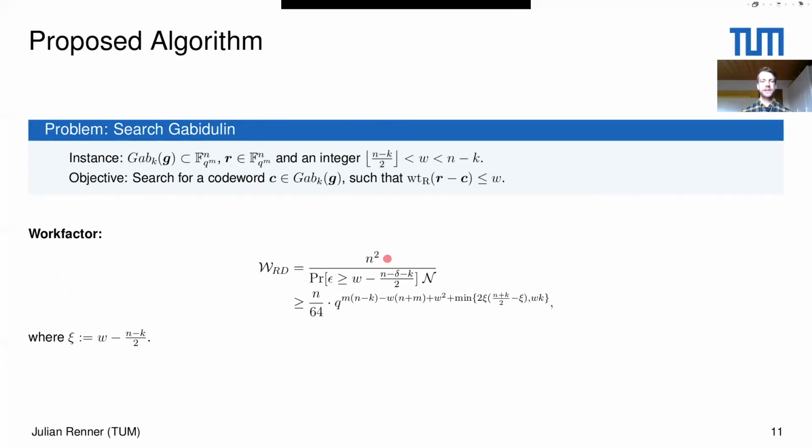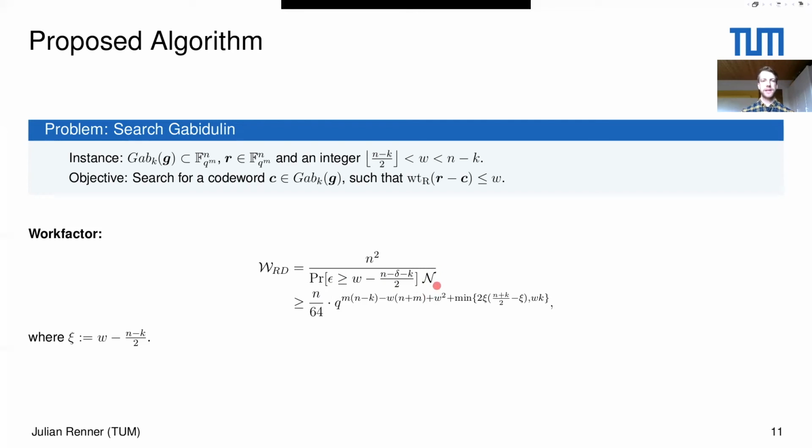What you can see here is a term n squared, which comes from the fact that running the error erasure decoder one time has a complexity of n squared. Down here, we have the probability that the intersection of our guess is large enough with the true row space of the error.